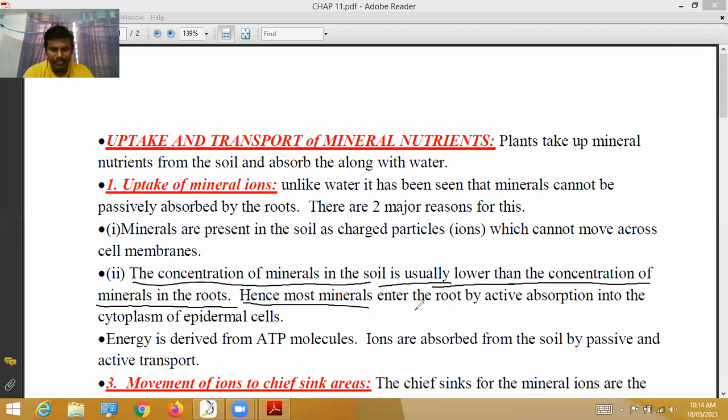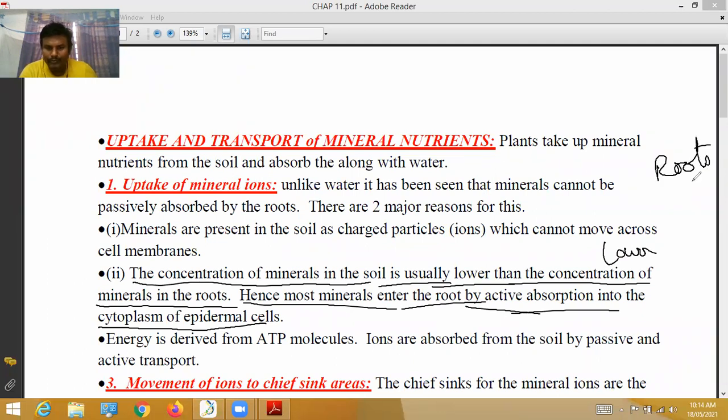Hence, most minerals enter the root by active absorption into the cytoplasm of epidermal cells. The mineral concentration in the soil is lower than in the roots, so to move minerals from lower to higher concentration, active absorption, active transport, is needed in the cytoplasm of epidermal cells of the roots.